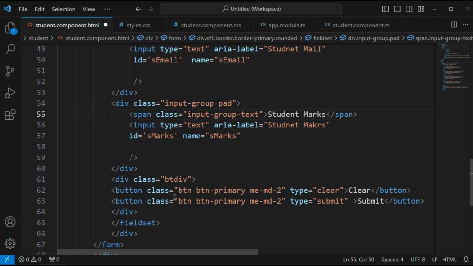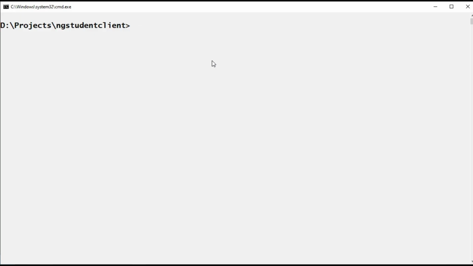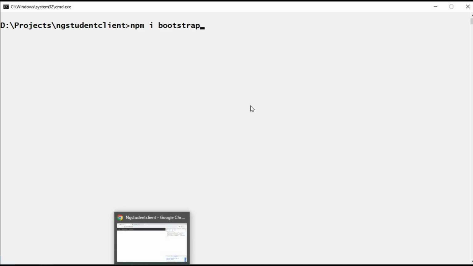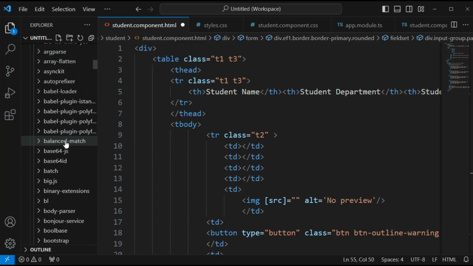Then I have installed Bootstrap. For installing Bootstrap, we have to navigate to our project folder, then run npm i bootstrap. This is the installation command for installing Bootstrap. Just click enter and it will be installed automatically. Then if we go to the project folder, we have Bootstrap inside the node_modules.